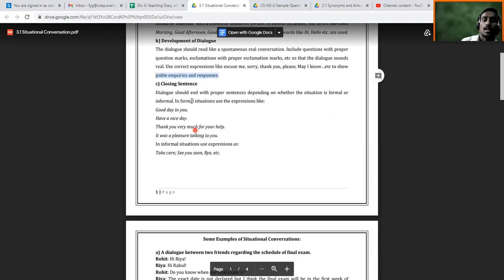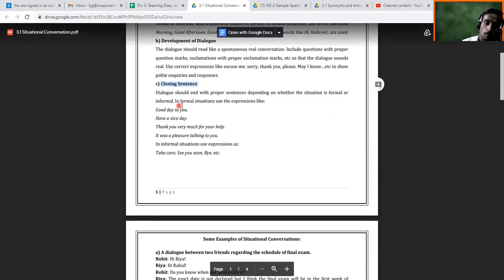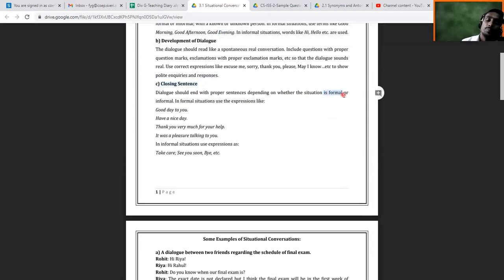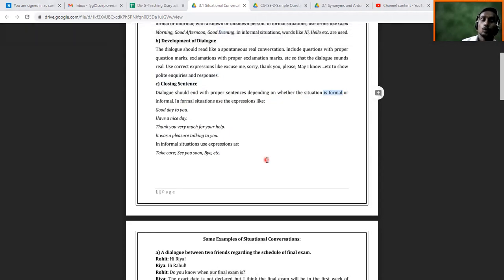And here is the last one, that is closing sentences. When you want to close your dialogue, how are you going to close it? Dialogue should end with proper sentences depending on whether the situation is formal or informal. Again, as in the beginning we discussed, you start your dialogue with greetings: if it is formal, good morning, afternoon, good evening, and if it is informal, hey, hi, hello. Similarly, when you close your dialogue, you have to take care how you close it.